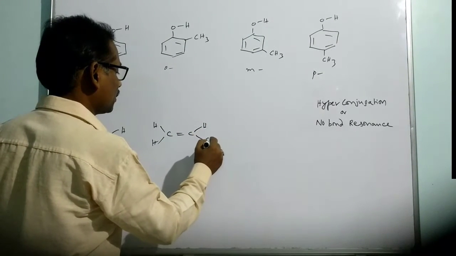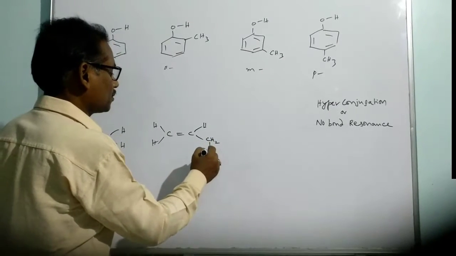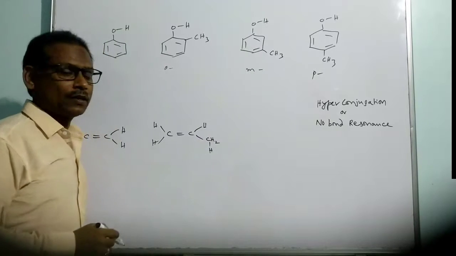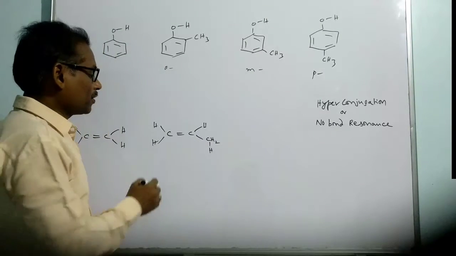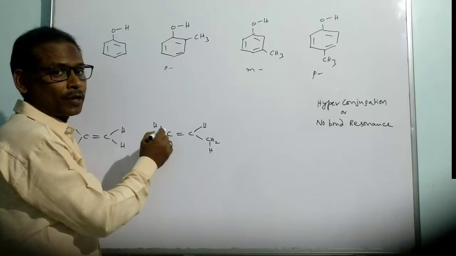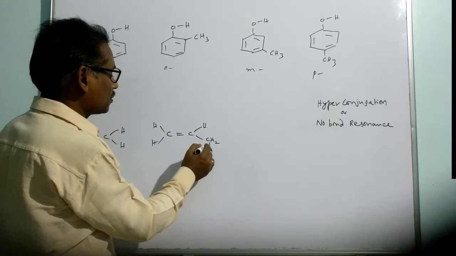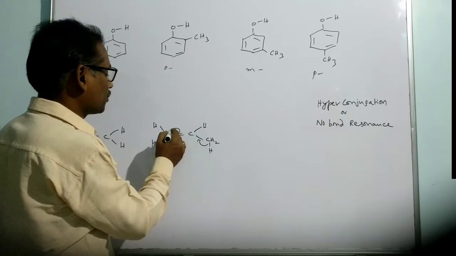So here we have kept an alkyl group, that is a methyl group. Now there is a conjugation between these sigma bond electrons and the p orbitals of the pi bond. The sigma bond electrons are trying to conjugate with this pi bond.